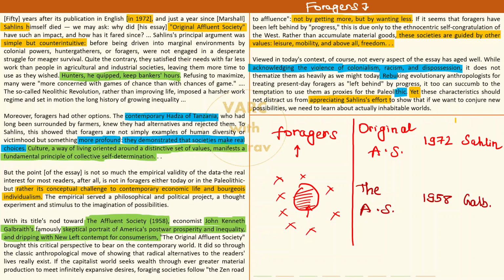What is that? That if we want to conjure new possibilities, if you want to dream about a new way of life, you have to actually seriously consider inhabitable systems. As in, Sahalin is strongly recommending कि ठीक है, अगर आपको आज का समाज बदलना है, एक अल्टरनेटिव सोसाइटी अगर इमेजिन करनी है, तो you have to give a serious thought to situations like this.